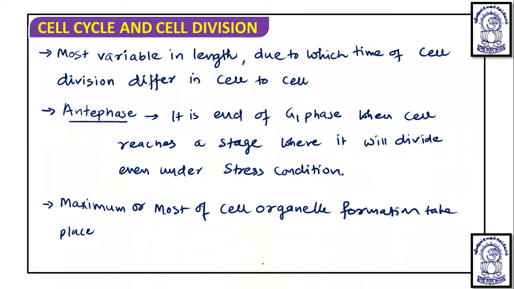If a particular cell cycle time period is less, or it is a frequently dividing cell, then the time period of the G1 phase is less. But if it takes a long duration for the division, then the time period of the G1 phase will be more. So in less frequently dividing cells, the time duration of the G1 phase is lengthy.